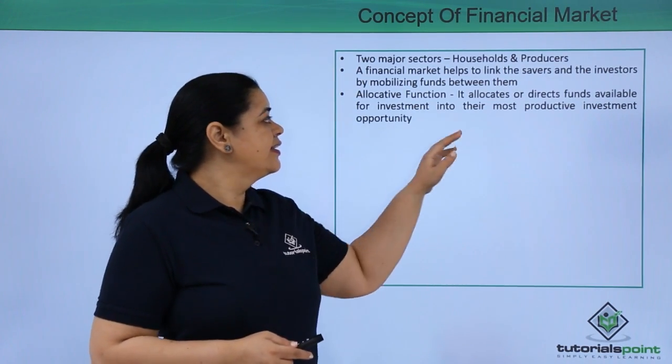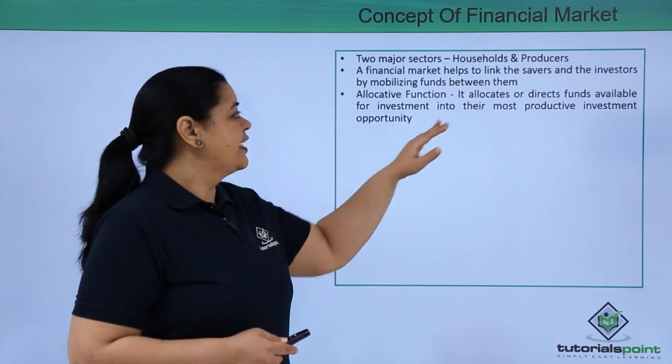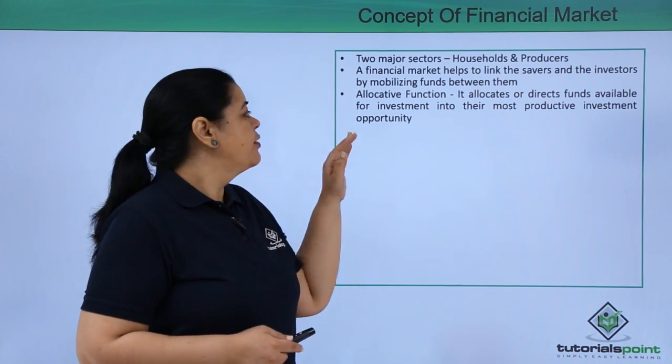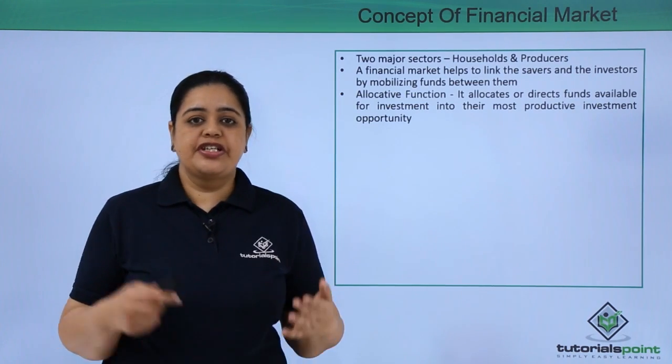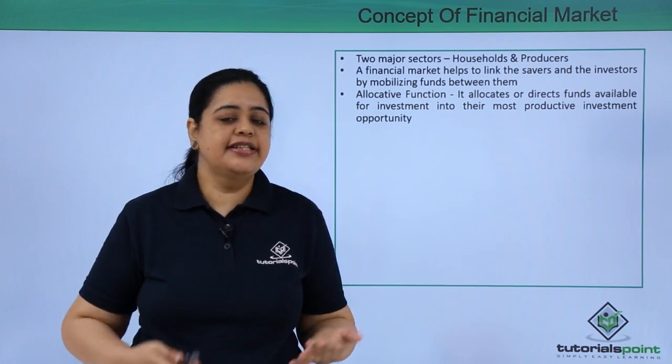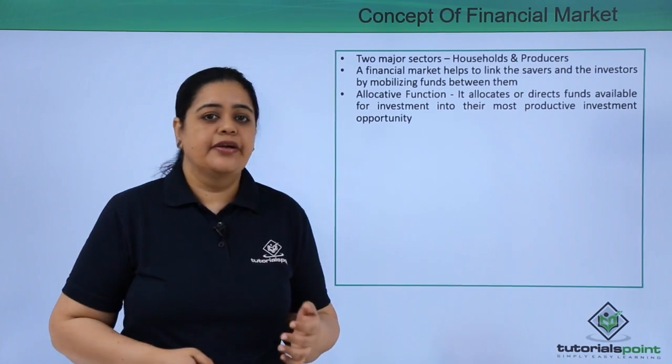That is the reason it is said the investment would be made in the most productive investment opportunity. So the company which is the most efficient will attract the highest amount of investment.